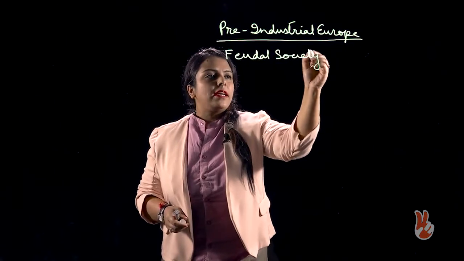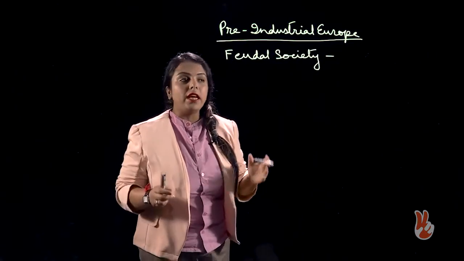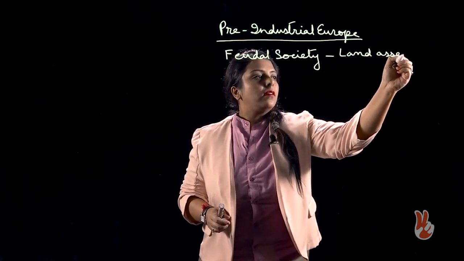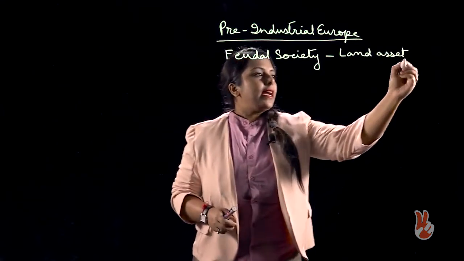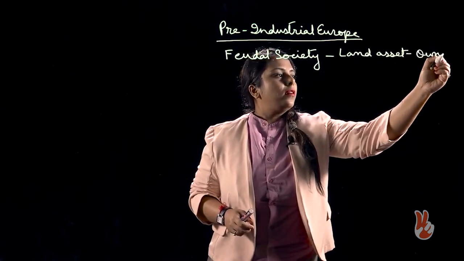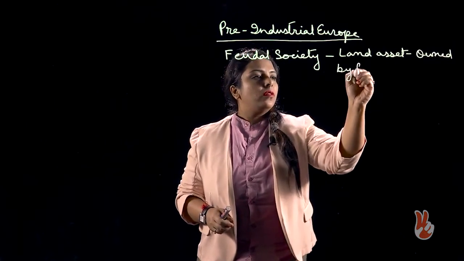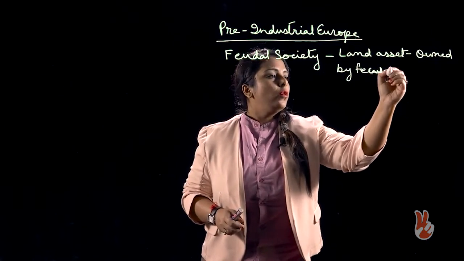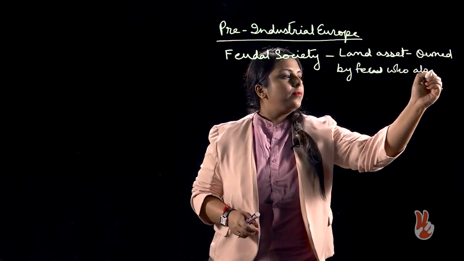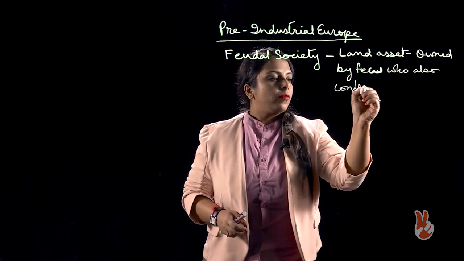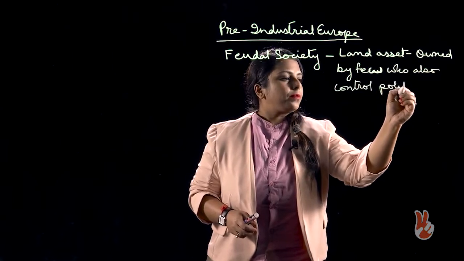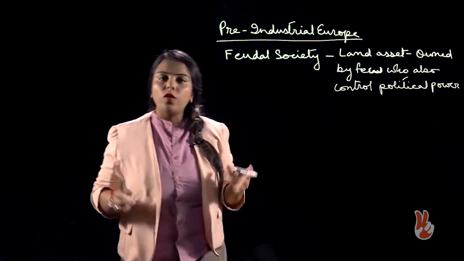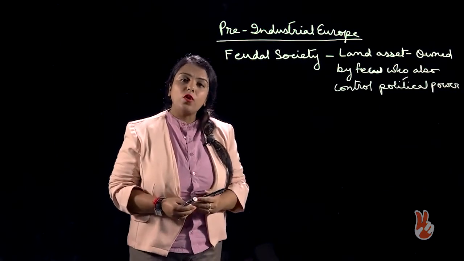So, what is a feudal society? A feudal society is a society where land is an essential asset. Land is an essential asset. It is owned by few who also controlled political power. So, whoever had the control over more and more land also had the control over politics.